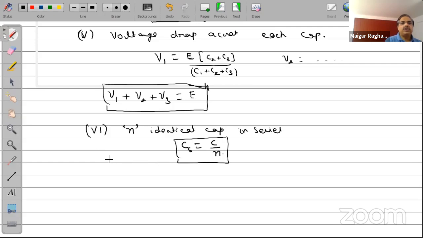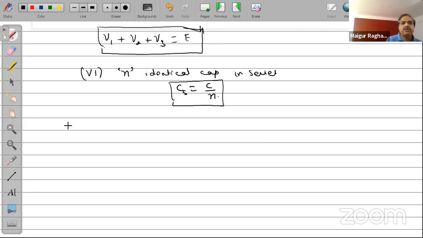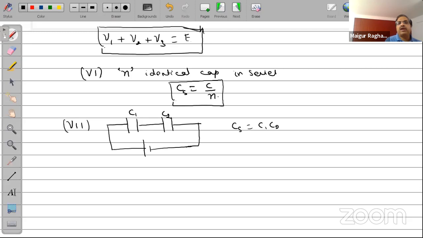Another point I would like to make here, which is going to be very helpful for your problem solving, is this. If I have only two capacitors in series, then CS can be written as C1 C2 by C1 plus C2.